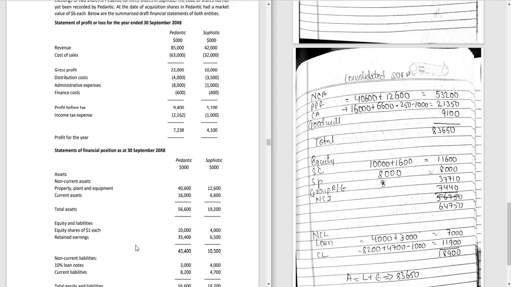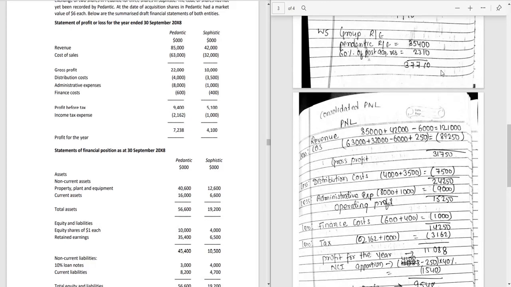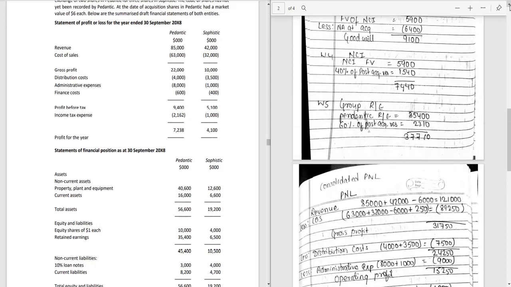We will not take the retained earning of the Pedantic on the consolidated SOFP. We have already calculated the group retained earning earlier, so we will take that amount in the consolidated SOFP, that is 37,710. And we will also show the NCI portion in the equity heading, that is the NCI 7,440.